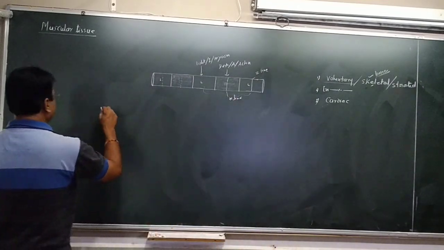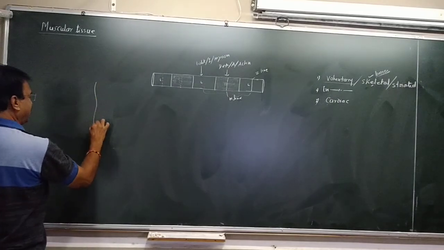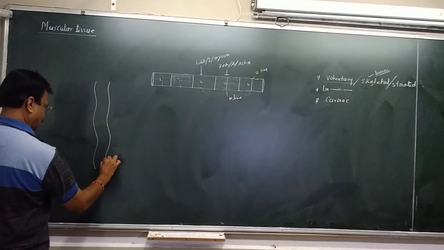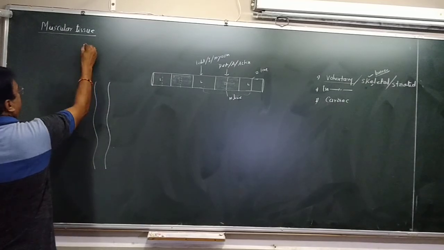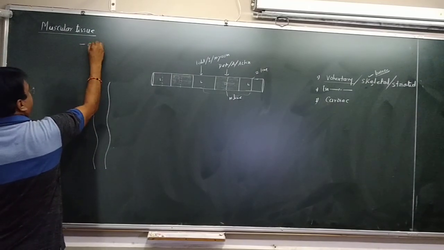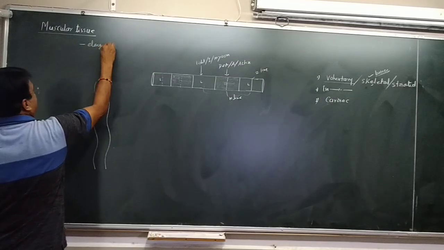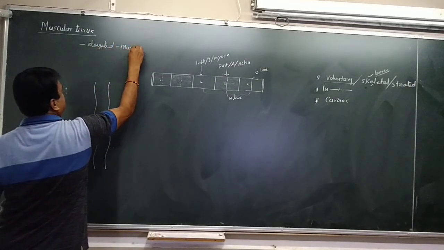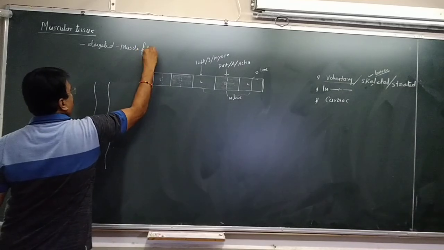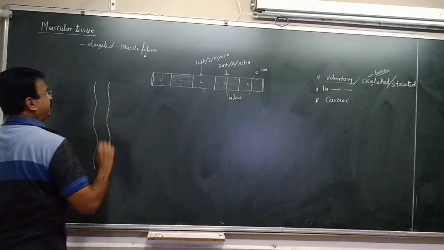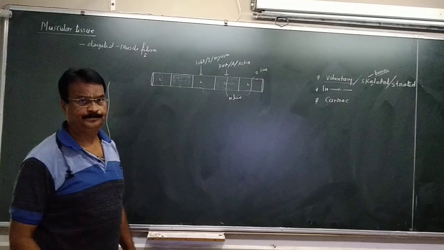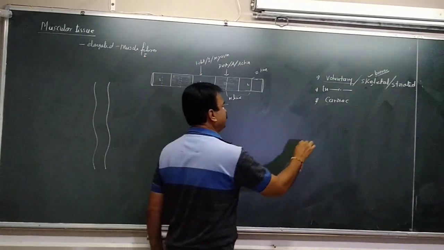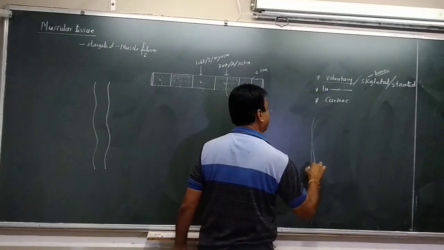When we see the structure of it, they are cylindrical, like this. Because in the muscular tissue the cells are elongated, and as the cells are elongated, we call them muscle fibers. Wherever the cell is elongated, we call it a fiber. These elongated fibers are arranged in a lengthwise manner.